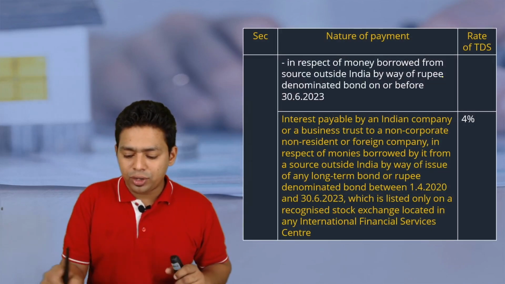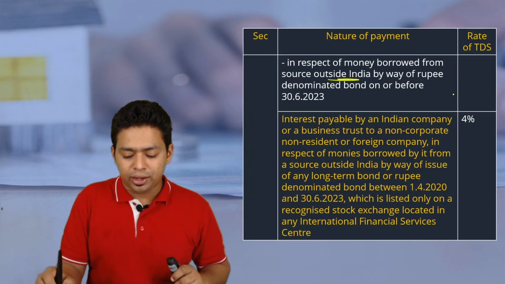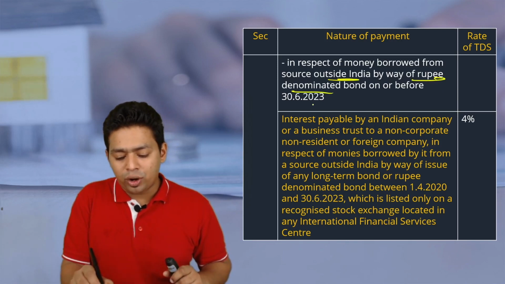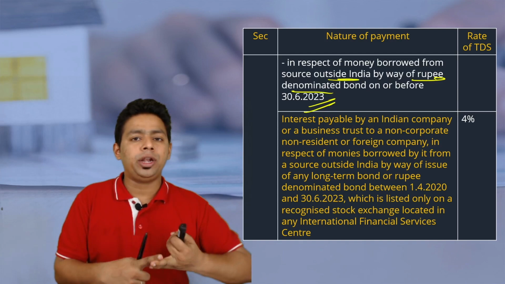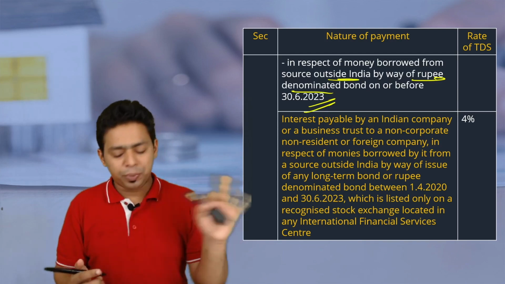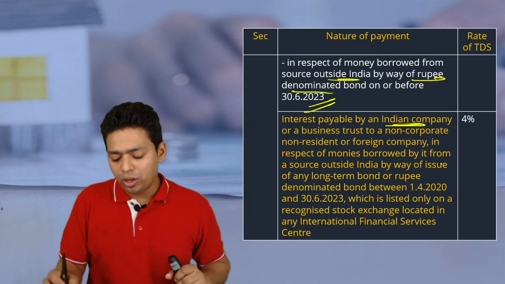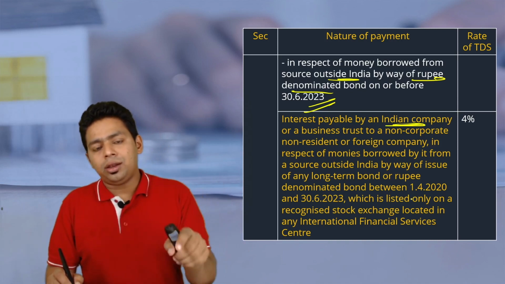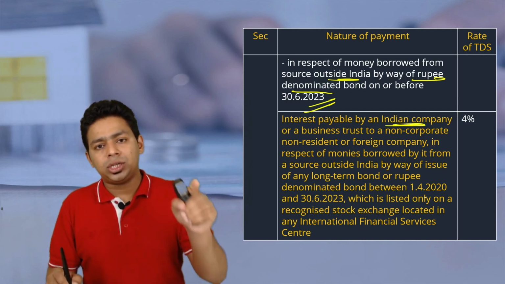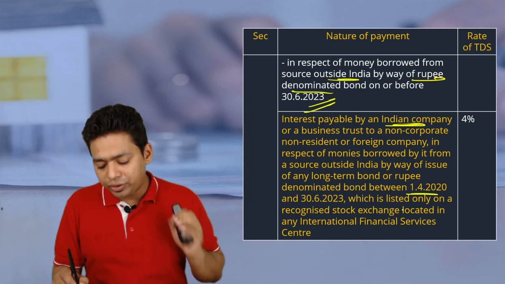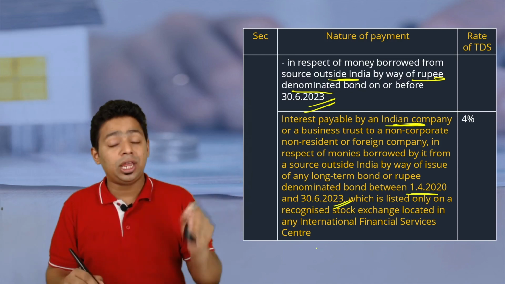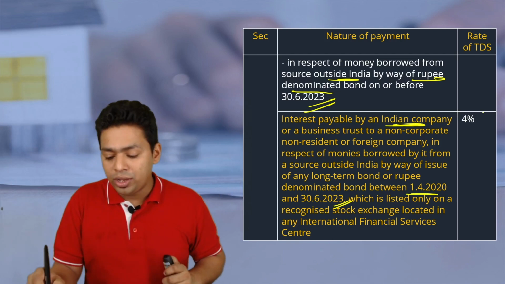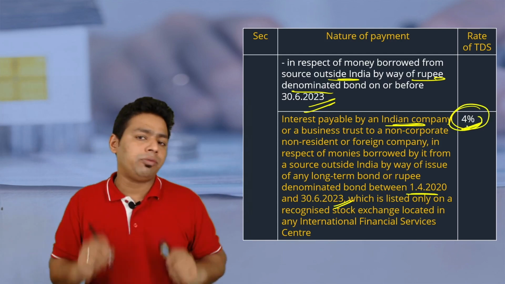In respect of money borrowed from outside India, foreign currency loan, rupee denominated bond, long-term bonds, 5% rate, and if it is borrowed through an Indian International Financial Service Center, and it is borrowed after 1/4/2020 before 30th June 2023 in form of rupee denominated bond, then the concessional rate of 4% will be applicable.